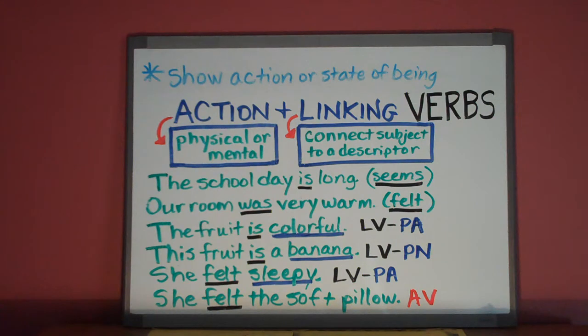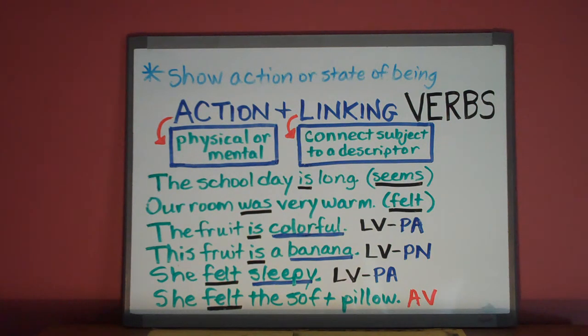The next example is, our room was very warm. Was is a linking verb because what follows the verb describes the subject. It was a warm room. We could again replace the verb and it would still be a linking verb. Our room felt very warm. Here are some more examples.